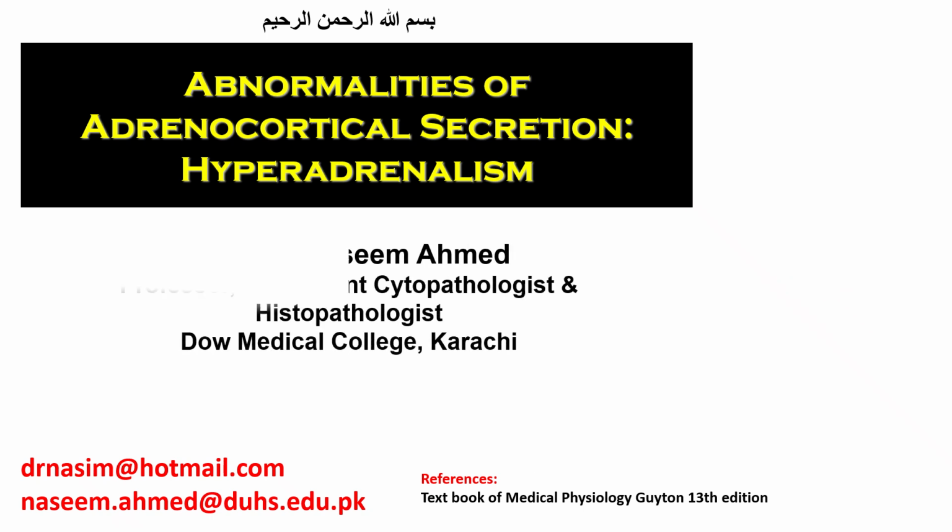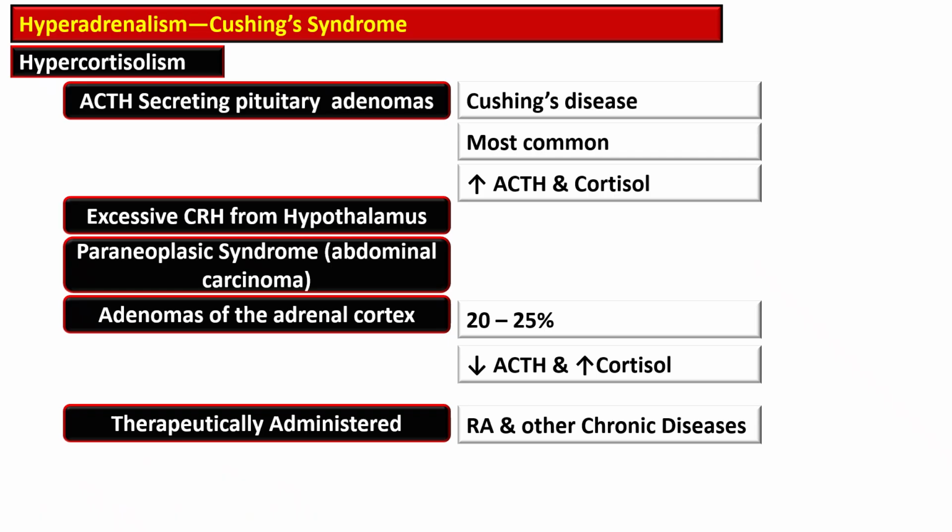Bismillahirrahmanirrahim. Abnormalities of the adrenocortical secretion, specifically hyperadrenalism, is discussed in this video. There are many causes of hypercortisolism or Cushing syndrome. It is caused by hypersecretion of adrenal cortex hormone, especially cortisol, leading to a variety of systemic effects. It can result from disorder of the pituitary gland, hypothalamus, adrenal gland, or ectopic sources of the adrenocorticotropic hormone.